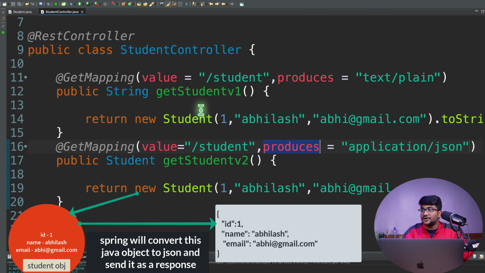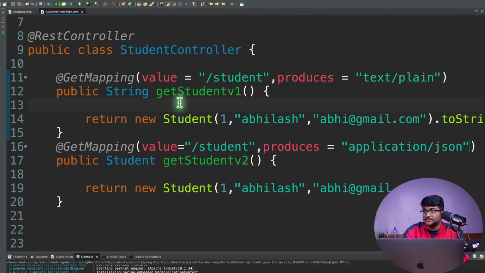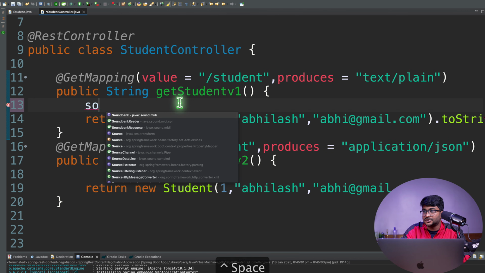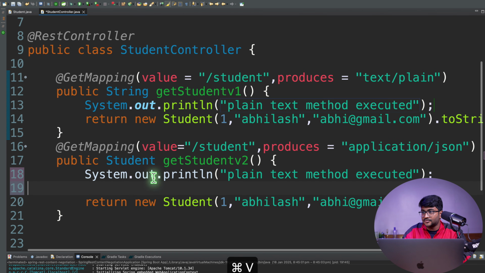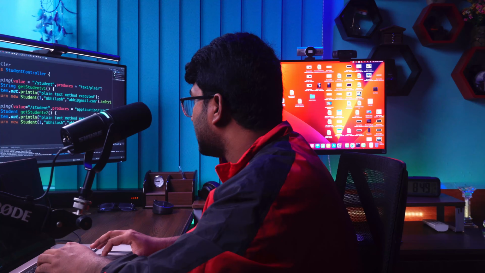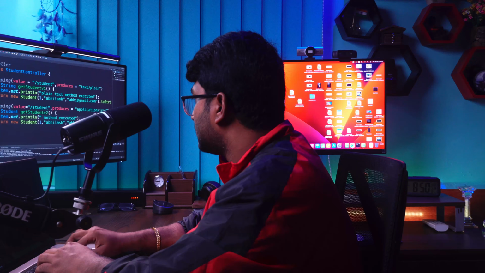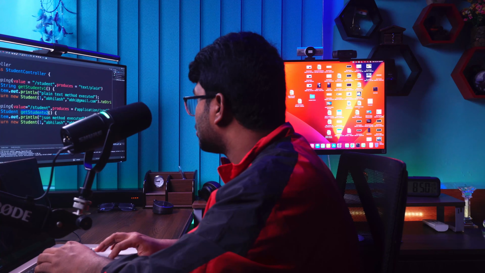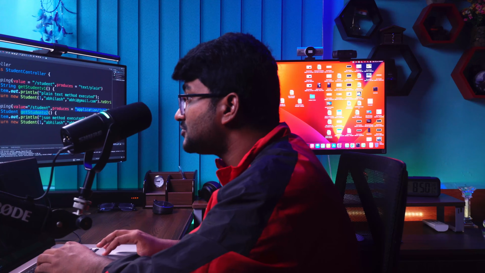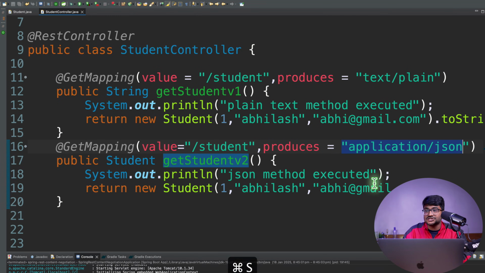Okay, so let's say I'm going to add some logging over here. I'm going to say sysout, plain text method executed. Okay, and I'll copy that, and over here I'm going to say JSON method executed, because this method is going to produce the JSON data. And this is how I've specified this. Now let's just test this out.